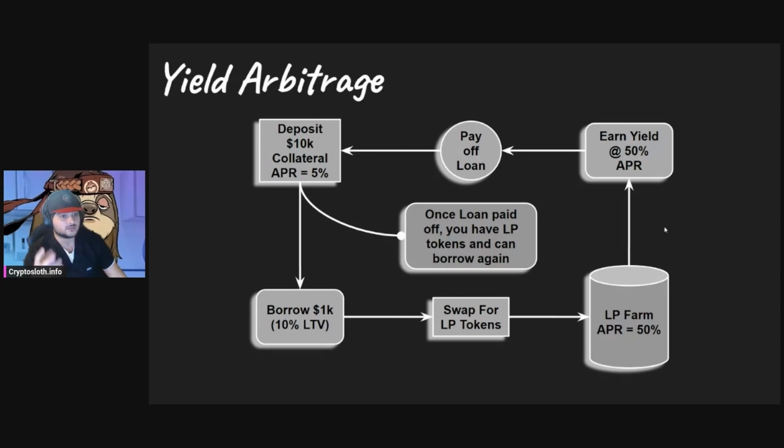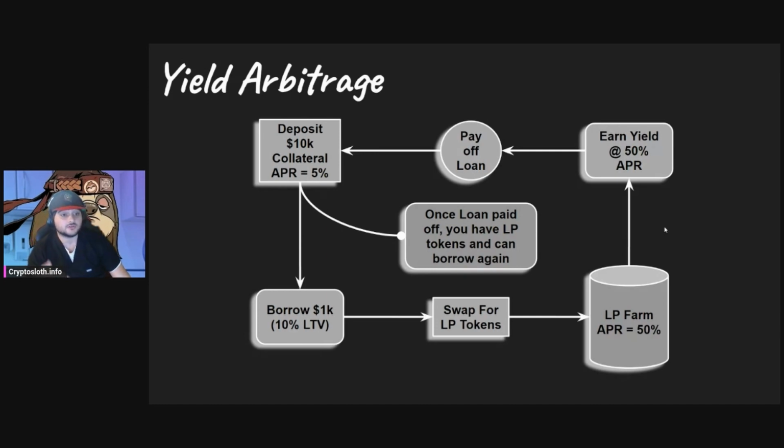And then eventually you're going to be sitting on this pool of LP tokens that you got, I don't want to say for free, because you're taking on risk by taking out the debt to accumulate this position, but you're getting it without having to sell your initial capital that you put in. Normally, say you deposited Pulse and you borrowed PulseX. Normally, if you wanted to liquidity provide with PulseX, you'd have to sell some of your Pulse in order to get that PulseX and deposit it in the pool.